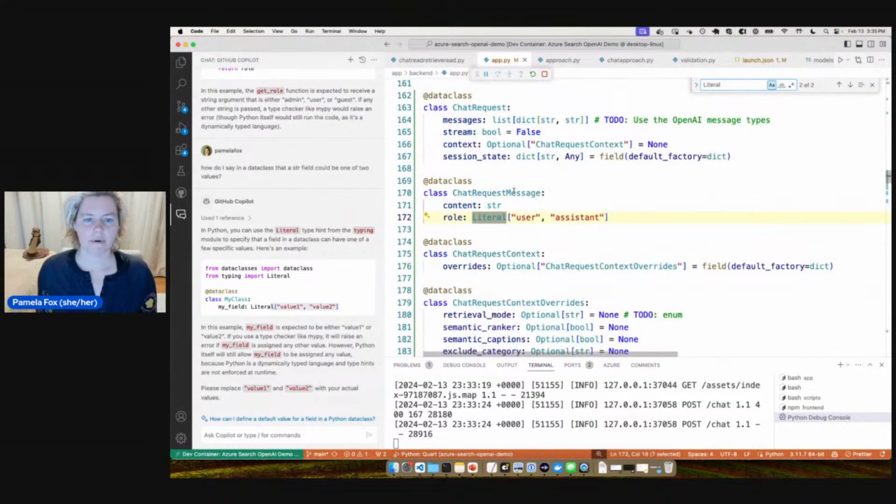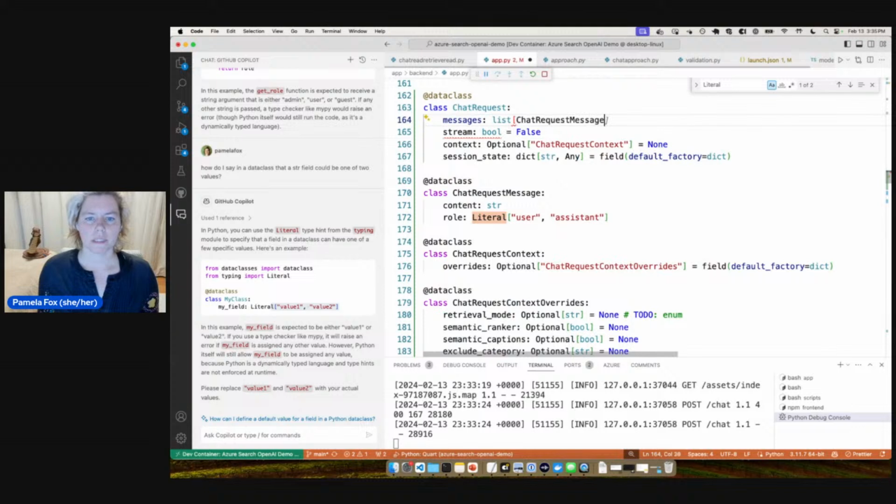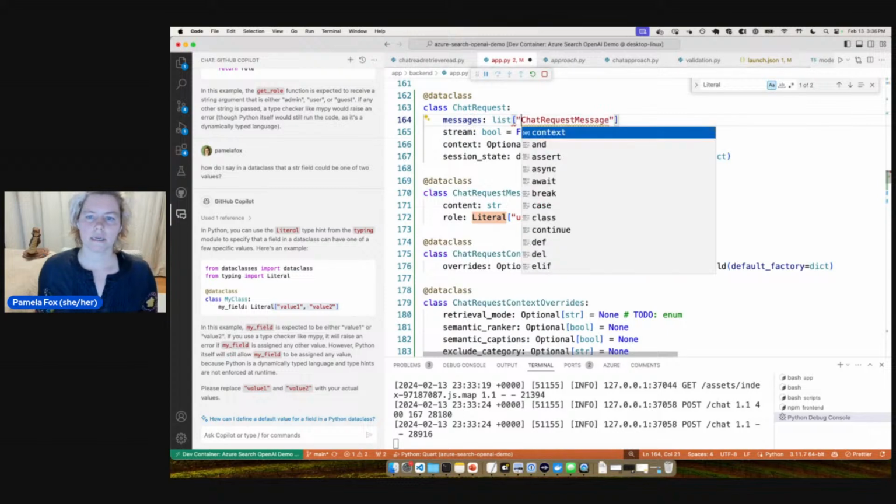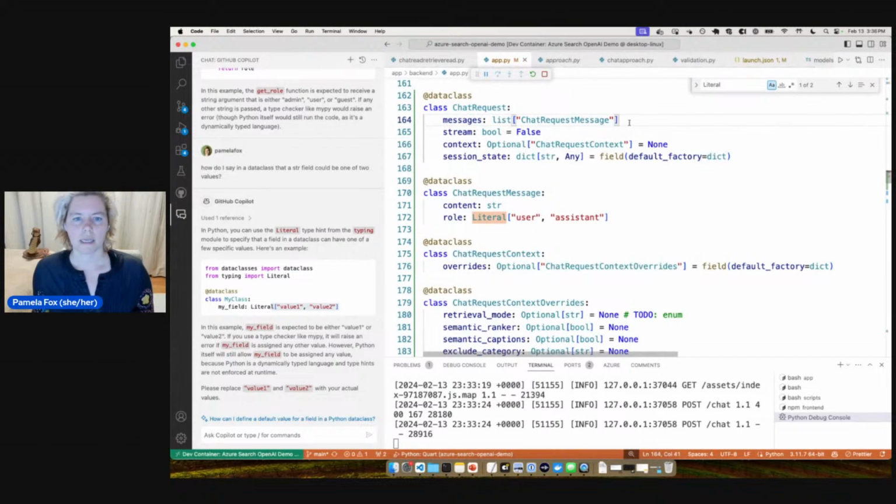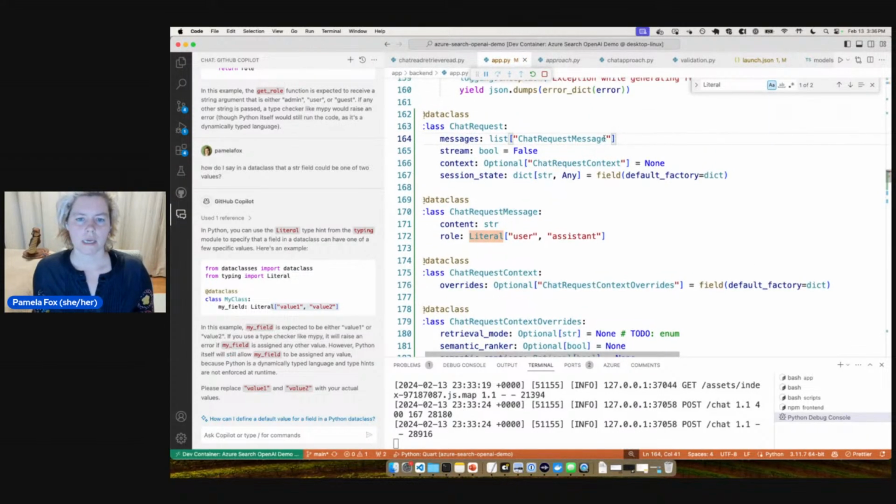Okay, so that's our chat request message. So now what I'm going to do instead is a chat request message. And I need to put this in quotes since it's defined later on. And this one, they should always specify something, so it doesn't have a default value. Okay.